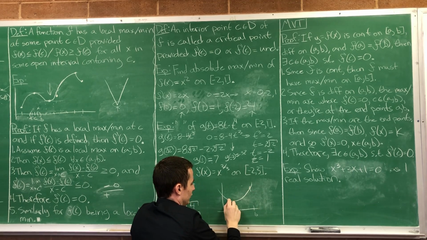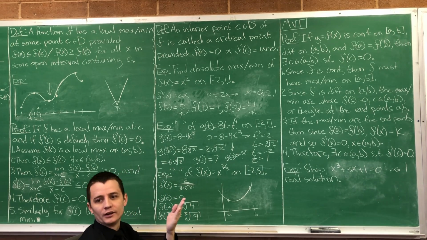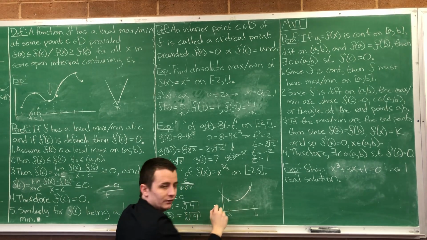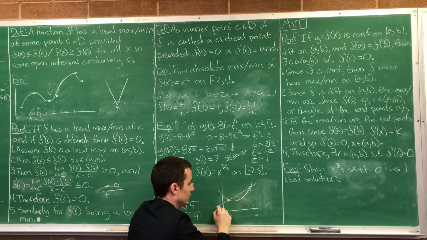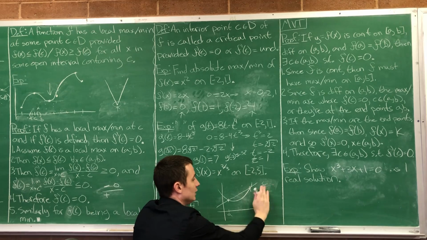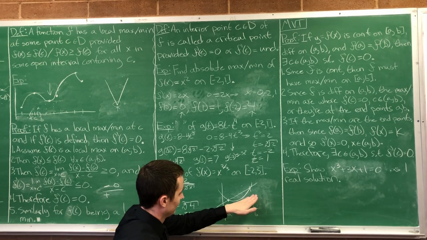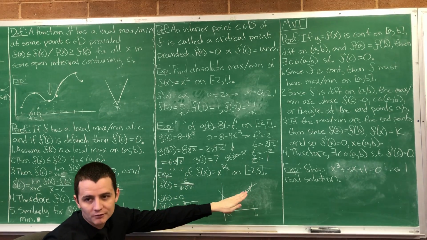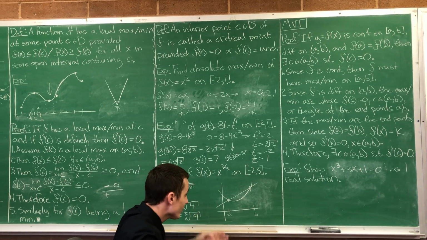A secant line is just a line that intersects at more than 1 point. A tangent line intersects at 1 point, a secant line intersects at more than 1 point. So don't be confused when I say secant line. I just mean the line that intersects these 2 points. Yes, as in our secant function. I didn't go over with you all the trig functions and how they get their names. If that's something you're interested in, we could talk about that after class. It gets its name because the secant line intersects a circle twice when you draw it.